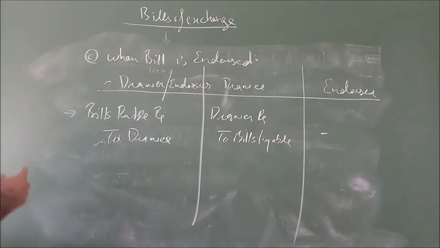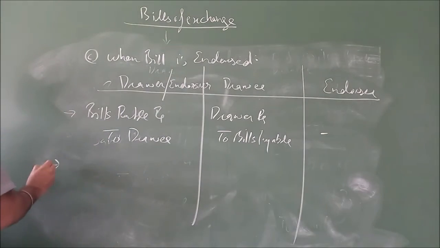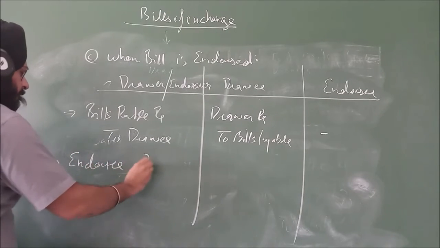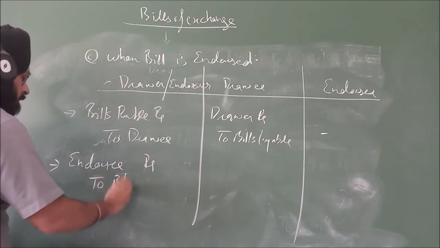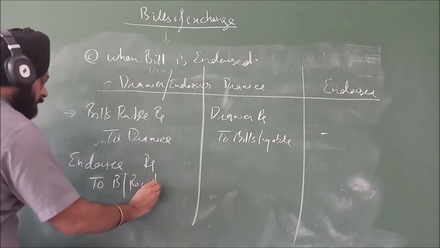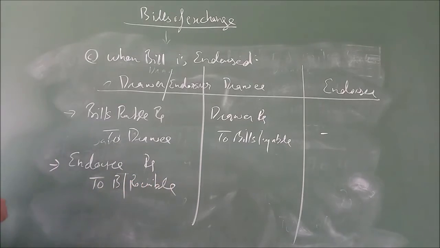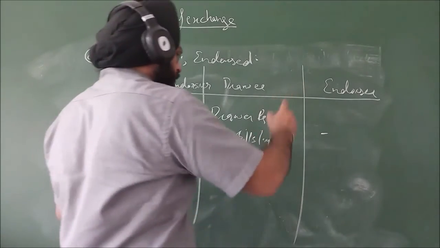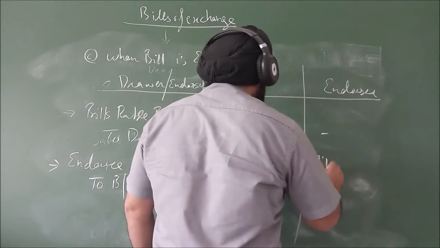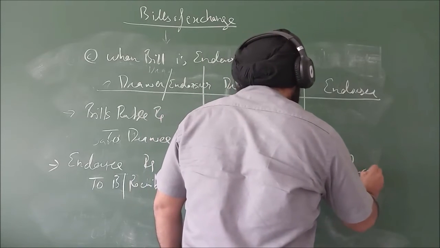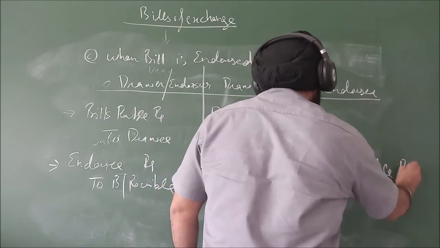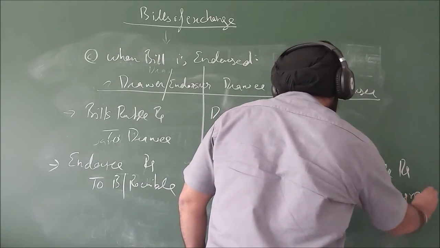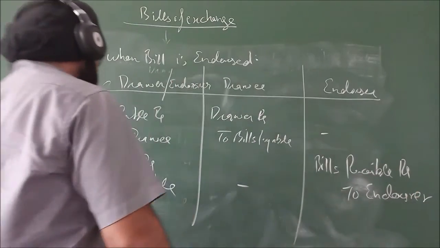Now I endorse that bill to the endorsee. The entry will be endorsee to BR. The drawee has nothing to do with that. The endorsee will write an entry: BR, endorser.